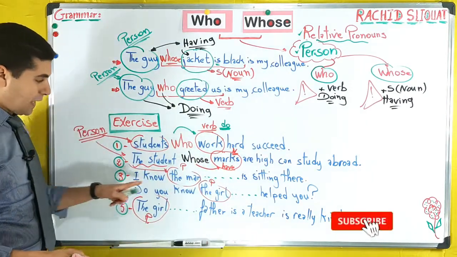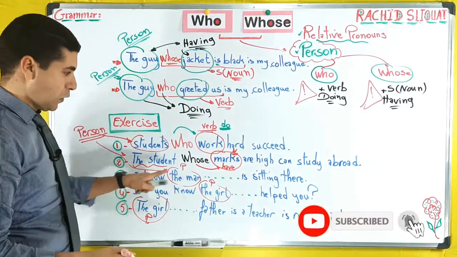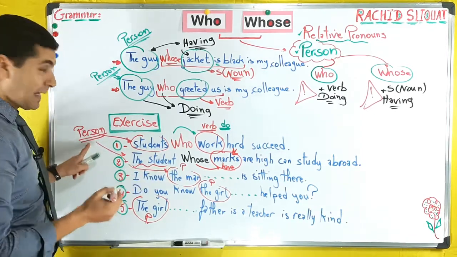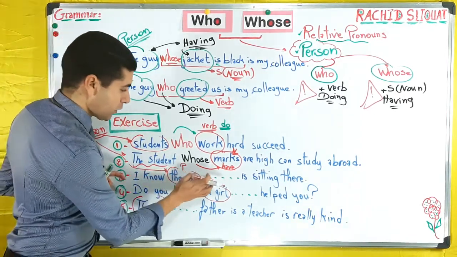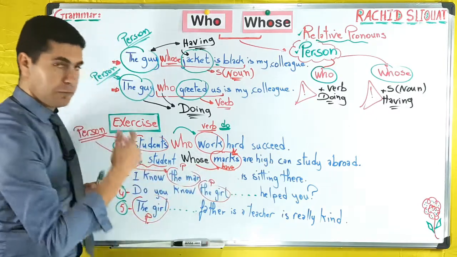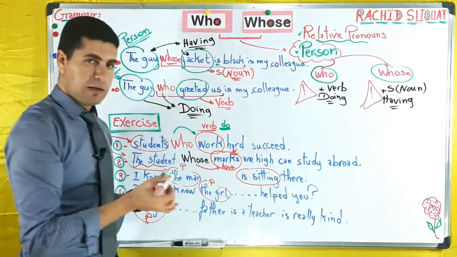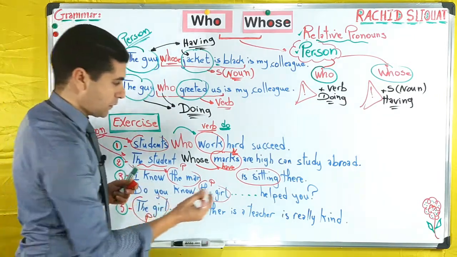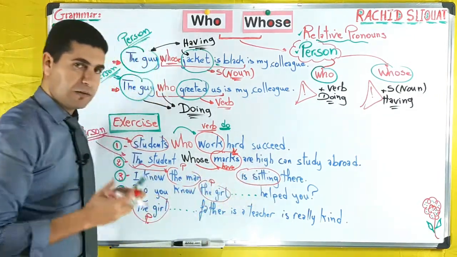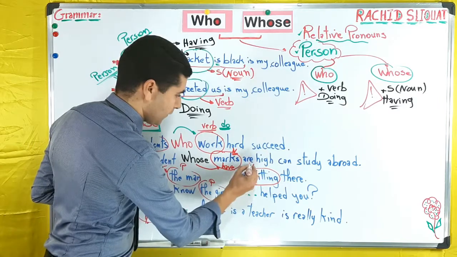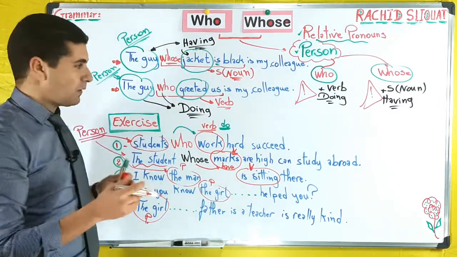Let's see number 3. I know the man. The man again is a person. So here "who" or "whose," it is followed by "is sitting." Is sitting is the present continuous of the verb sit. So this is a verb, sit, and sit is something that we do.